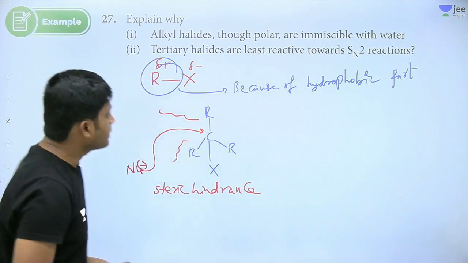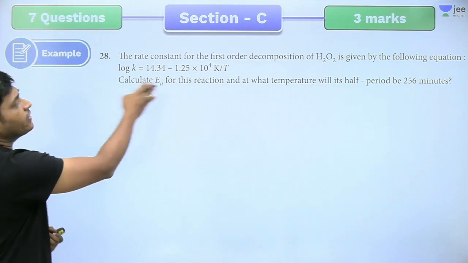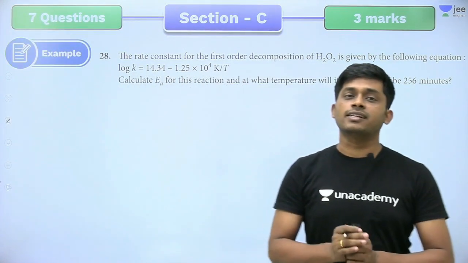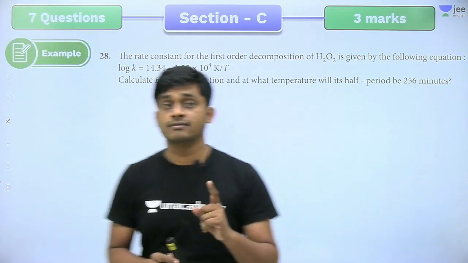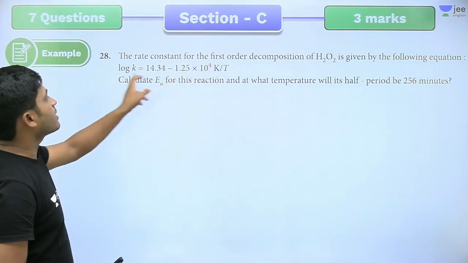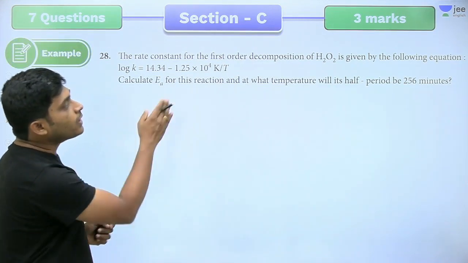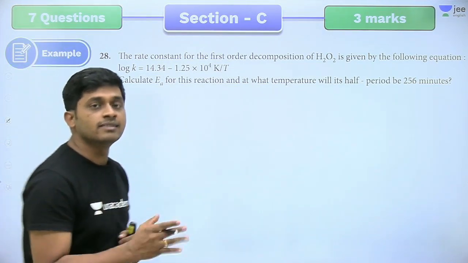Yes. The rate constant for the first order decomposition. See, wherever the kinetics questions are there in any exam, that is in first order. Keep that in mind here. The first order reaction, following equation is given. Calculate the activation energy and at what temperature half-life period is 256 minutes.